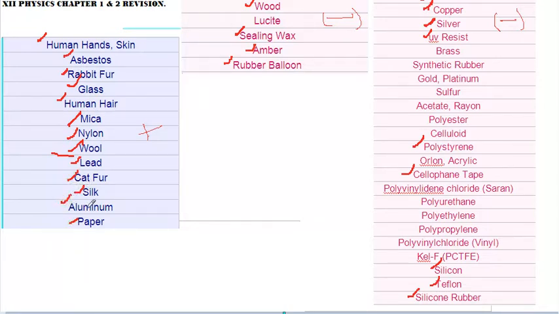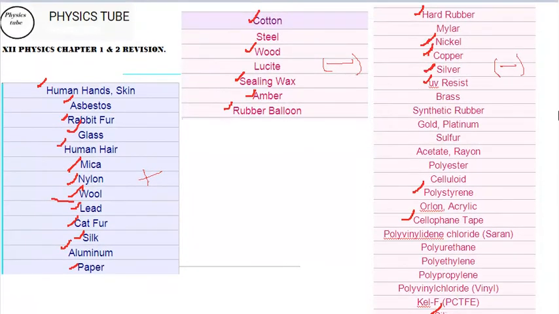See, aluminum is also a metal, but it can become positive when rubbed with these materials which are red in color. So these types of questions are very often asked. So always keep these lists. Some of the tick marks should be remembered, that this will become negative and this will become positive, to save your time. Otherwise you have to estimate what we have positive and what we have negative.